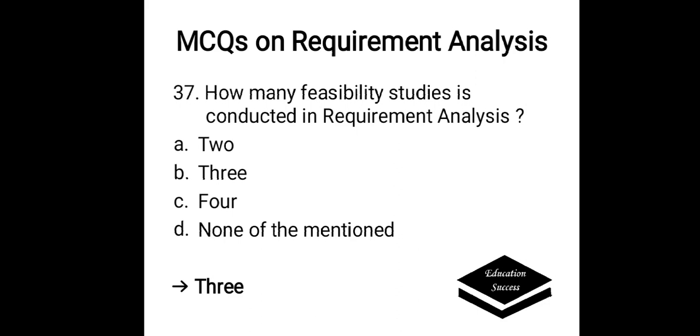How many feasibility studies are conducted in requirement analysis? Options are A. 2, B. 3, C. 4, D. None of them mentioned. The correct answer is 3. Three feasibility studies are conducted in requirement analysis.